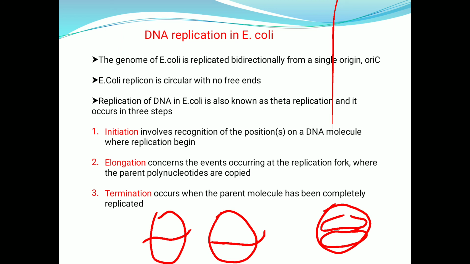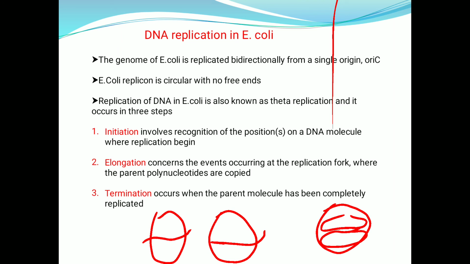And each Okazaki fragment consists of an RNA primer. Those RNA primers will be removed by the 5' to 3' exonuclease activity of the enzyme DNA polymerase I. So these primers will be removed by the 5' to 3' exonuclease activity of DNA polymerase 1, and these two segments of DNA will be joined together by the action of the